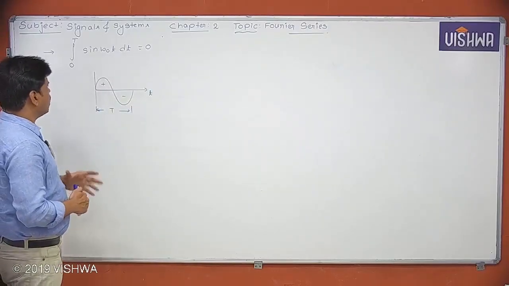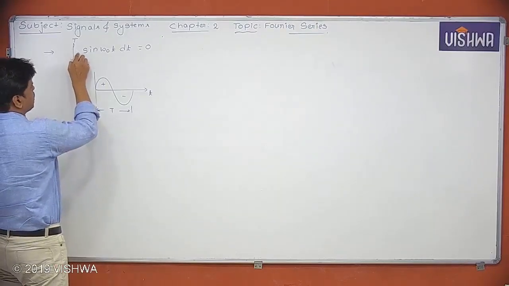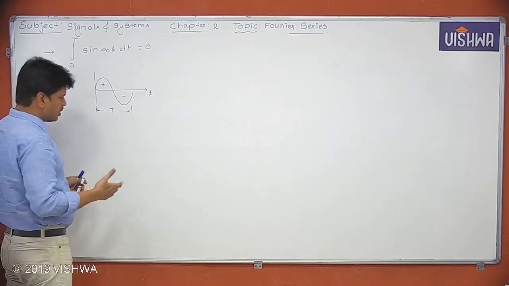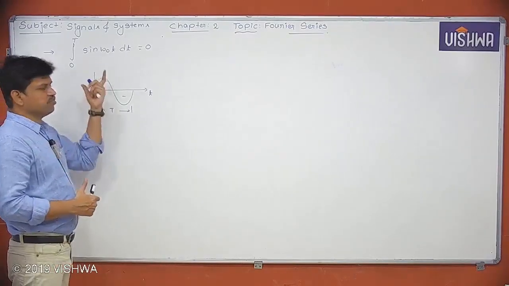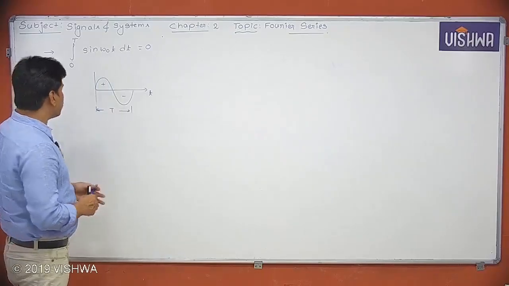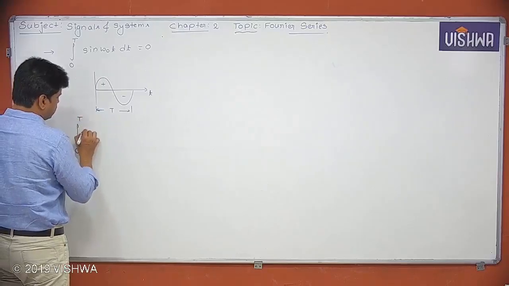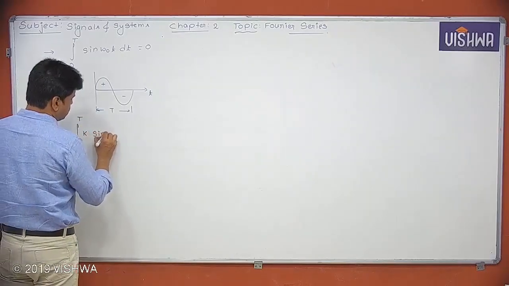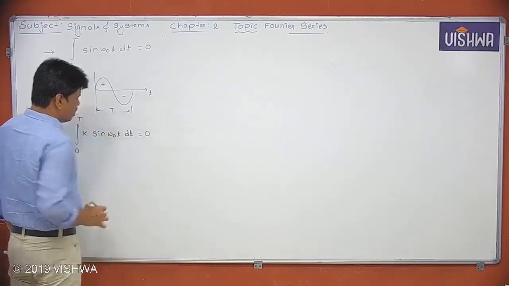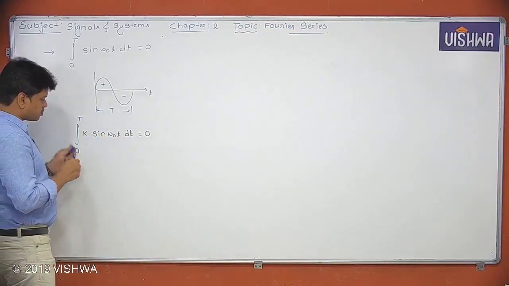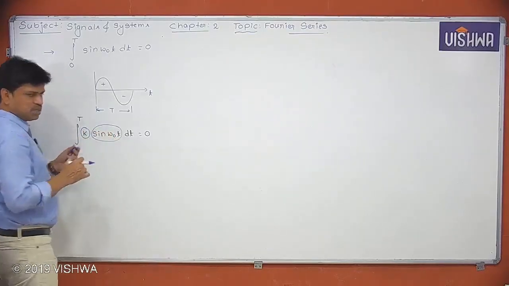Okay. So I want to include something also here. Suppose if I place some constant k, will it make any difference? No, definitely. The amplitude will change, but still the area under the sine wave will become 0. Now, what I am trying to say is, suppose I take integration 0 to T of k sine omega naught t dt. This is also 0. Now, k is a constant and this is a sine waveform.